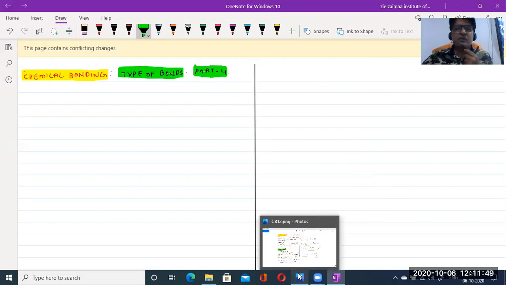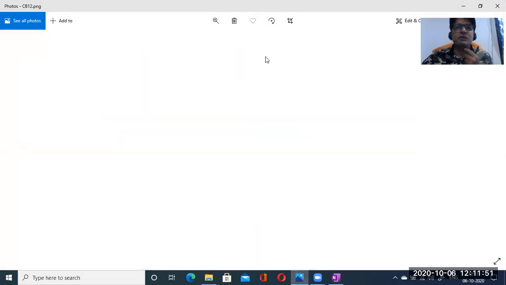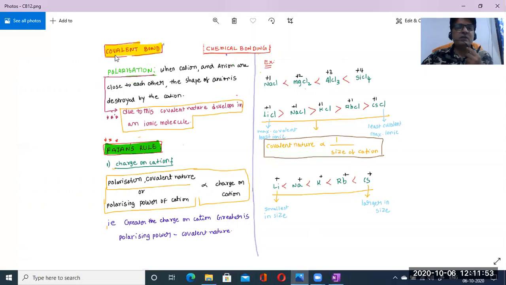What was our previous topic? It was the covalent bond and polarization. According to the previous part, polarization means what? Let us take one compound, sodium chloride. In sodium chloride, what is the cation? Sodium ion is the cation, and chlorine is the anion.